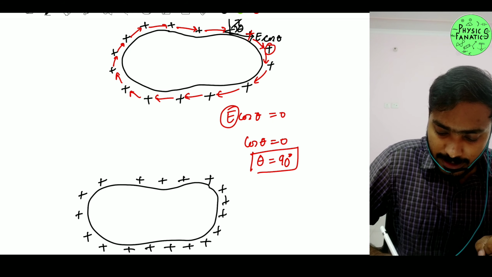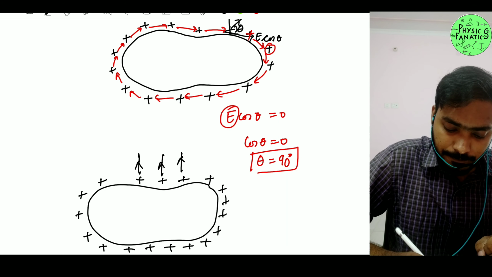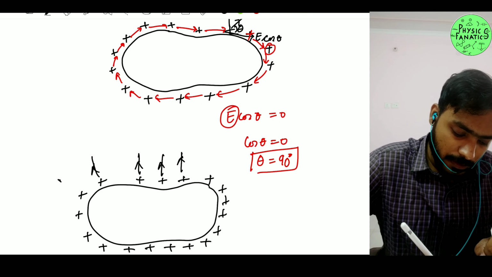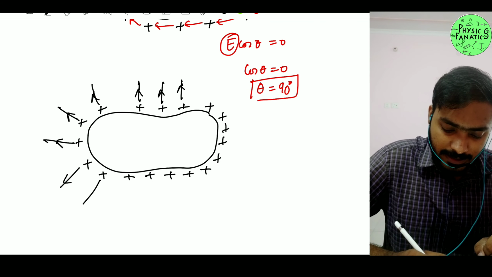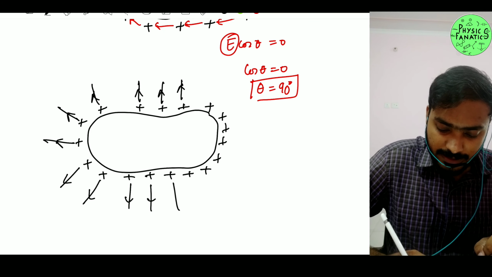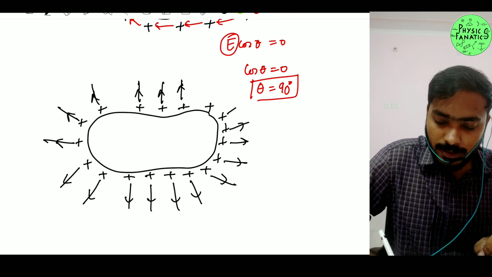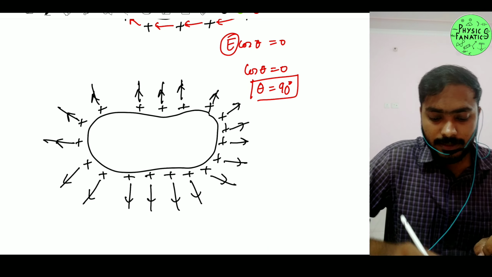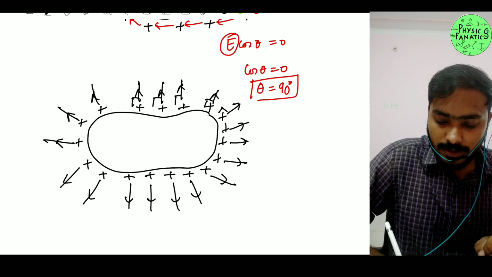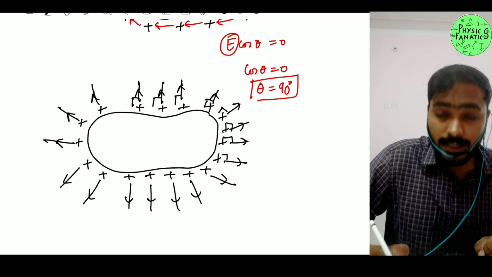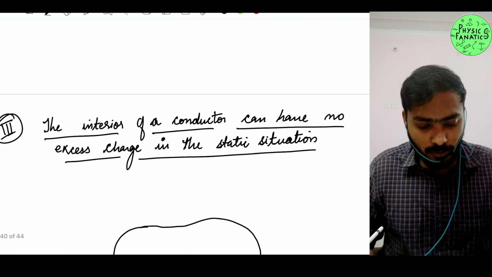I hope you guys can understand that, right? It should always go perpendicularly. Is that a yes or no? I hope you guys can understand this. Yes, great. It must always go perpendicularly at all the points, right? The angle is 90 with the surface. I hope you guys can understand. Is that a yes or no? This was your second property. Alright, let's move on to the third property.